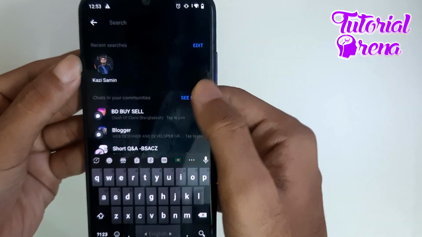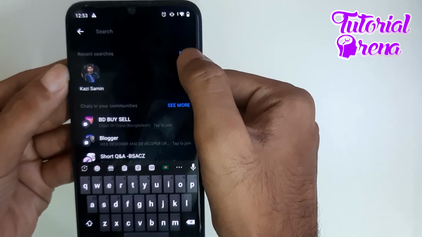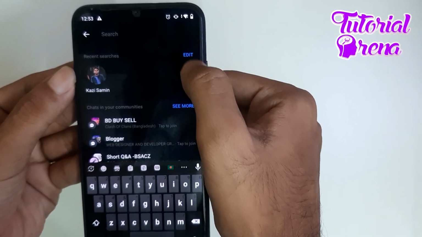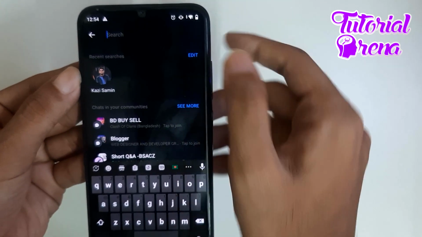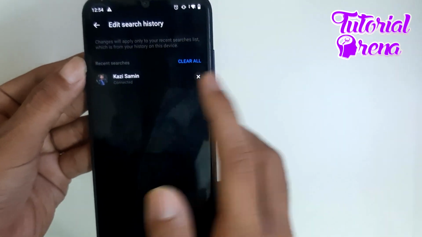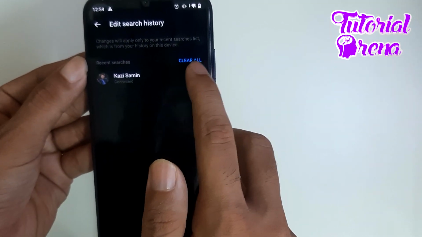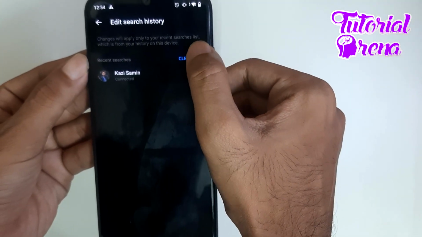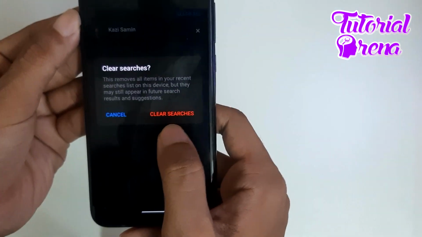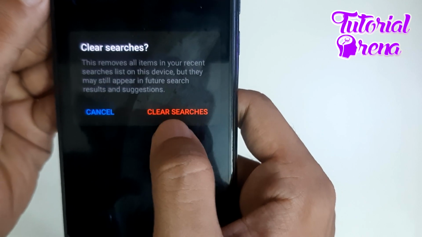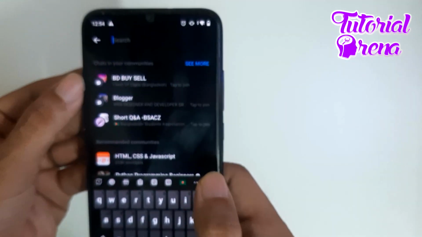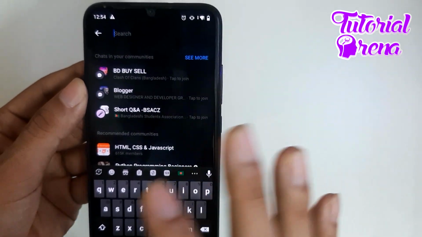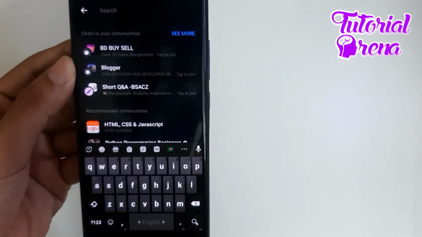So what I need to do is go to the edit option on the top right side here. Click on that. And here you can see an option called clear all. You just need to click on clear all and again just tap on clear searches. And there you go. As you can see, there are no searches on Facebook Messenger right now.